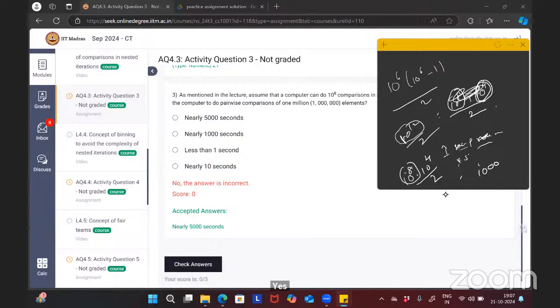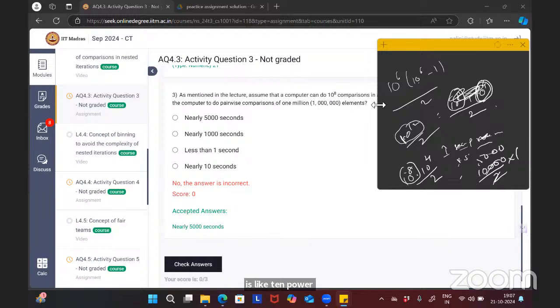Yes, the answer is correct. So divided by 2 into 1 second. So the answer is 5000, right? You got it? See, it is like 10 power 2. 1 million is nothing but 10 power 6.